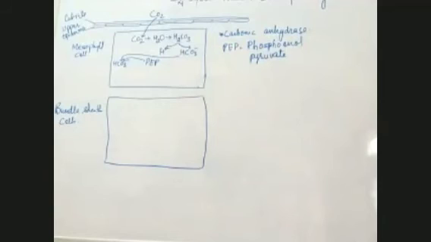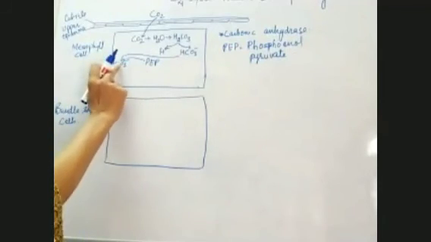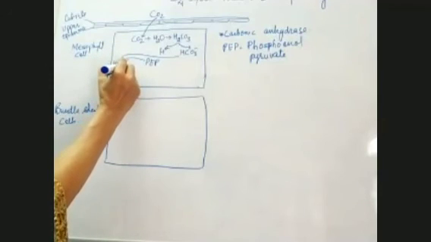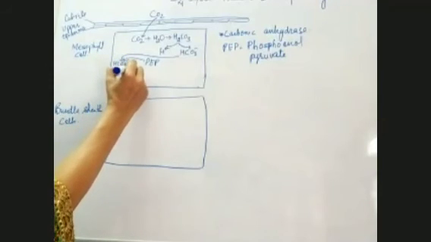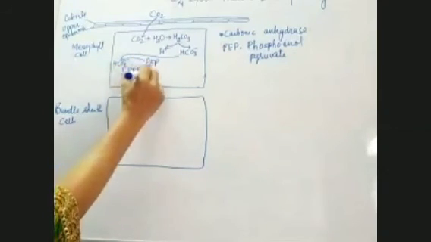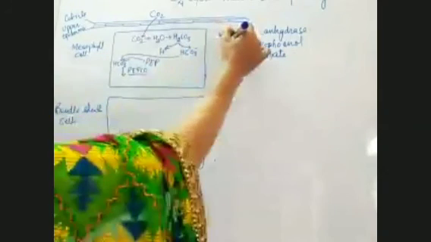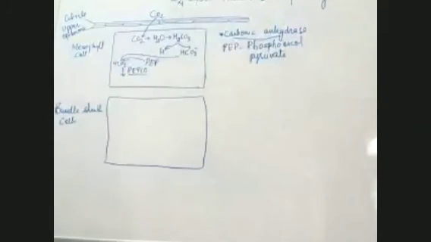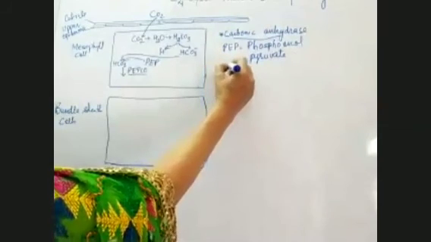So this is received by PEP. Now together, this PEP along with HCO3 in the presence of enzyme PEPCO. PEPCO is an enzyme, like carbonic anhydrase was an enzyme. This is also an enzyme. This PEP, when it accepts HCO3 in the presence of enzyme PEPCO, is again, PEP is phosphoenol pyruvate.